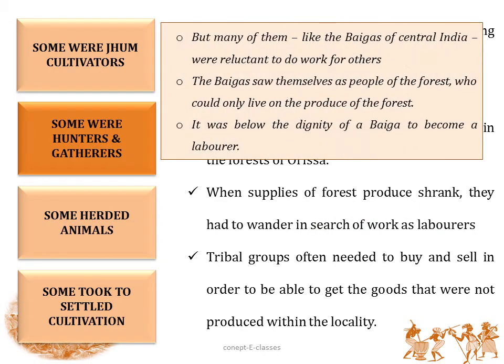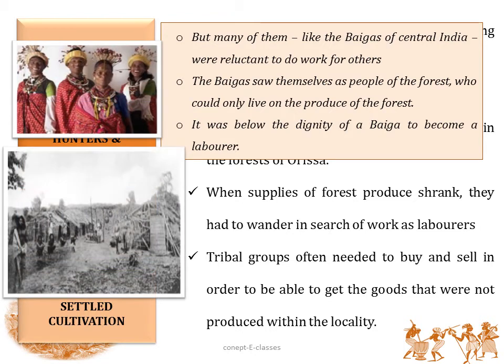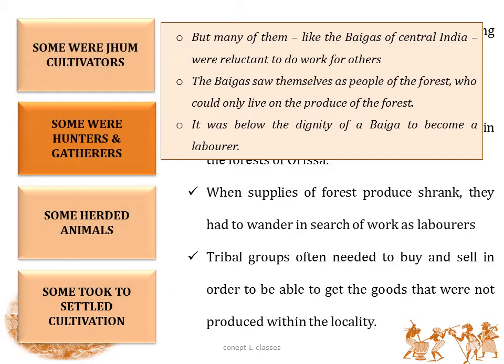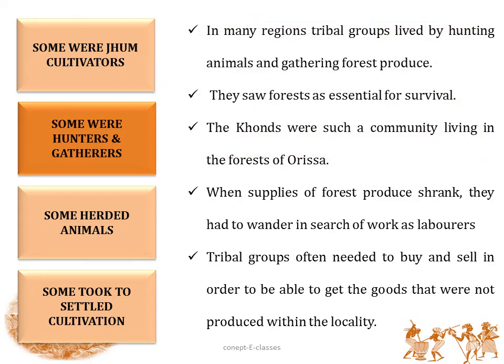But many of these tribal people, like the Baigas of central India, were reluctant to do work as laborers because the Baigas saw themselves as a people of the forest who could only live on the produce of the forest, and it was below the dignity of a Baiga to become a laborer. So the tribal peoples often needed to buy and sell in order to be able to get the goods that were not produced within the locality.